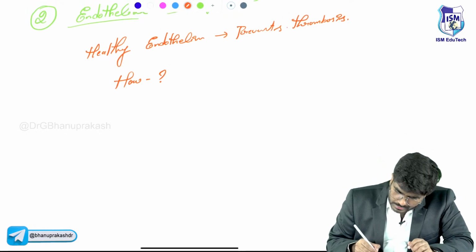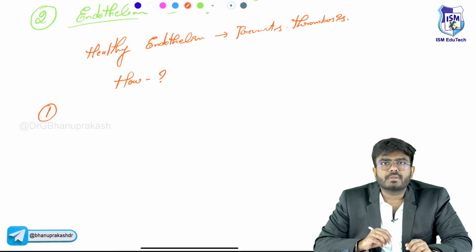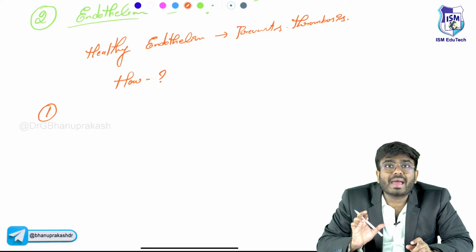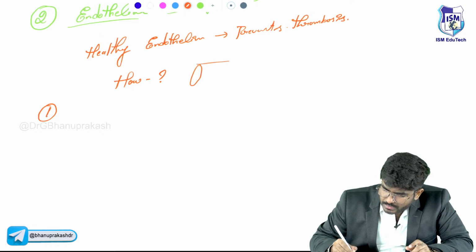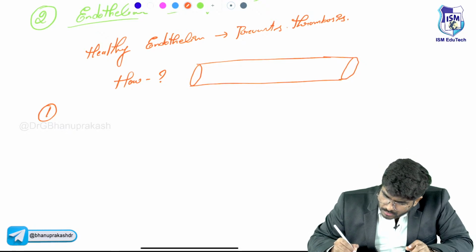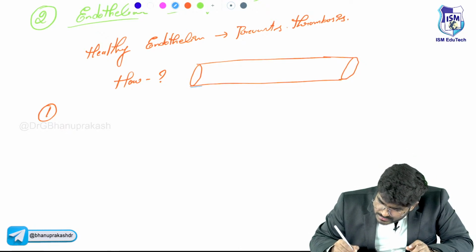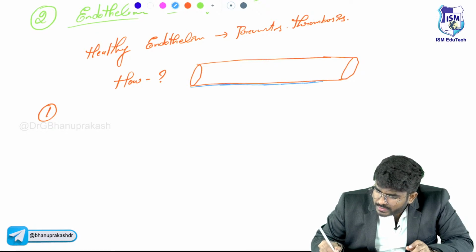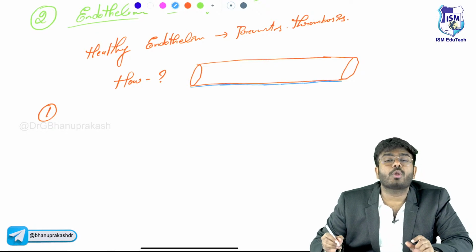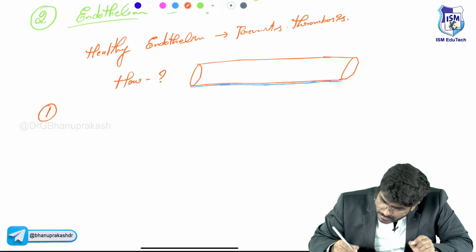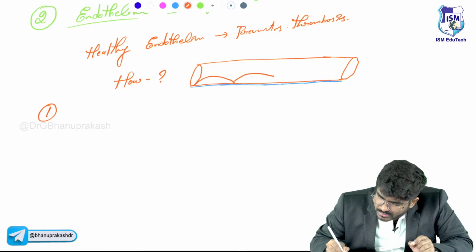The first thing you need to understand is that this endothelial lining is acting like a barrier. For example, look here, this is a blood vessel. The blood vessel wall has subendothelial collagen, and here are the endothelial cells.